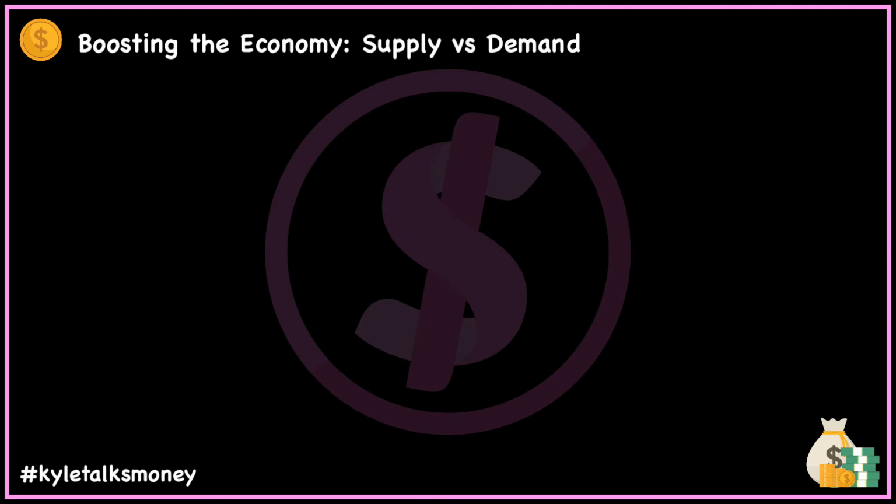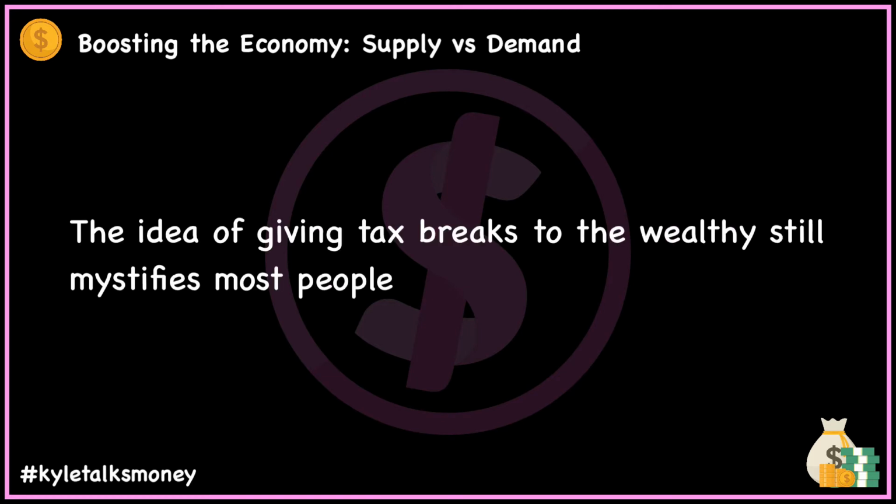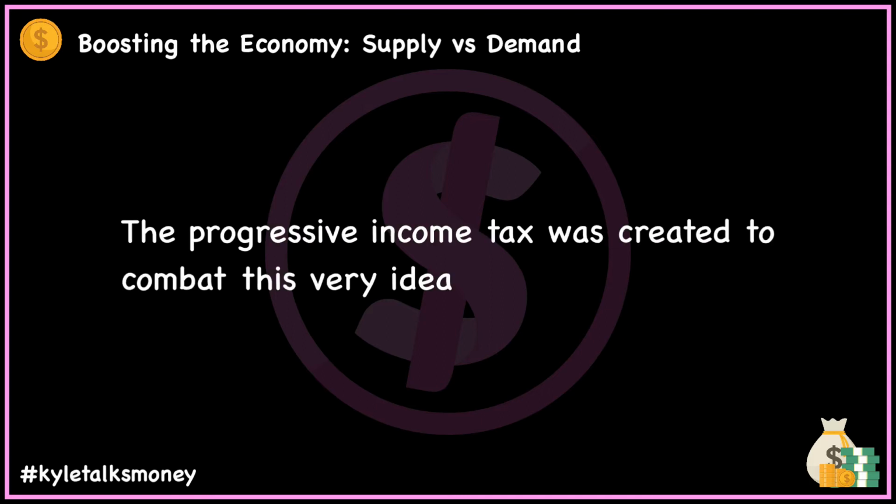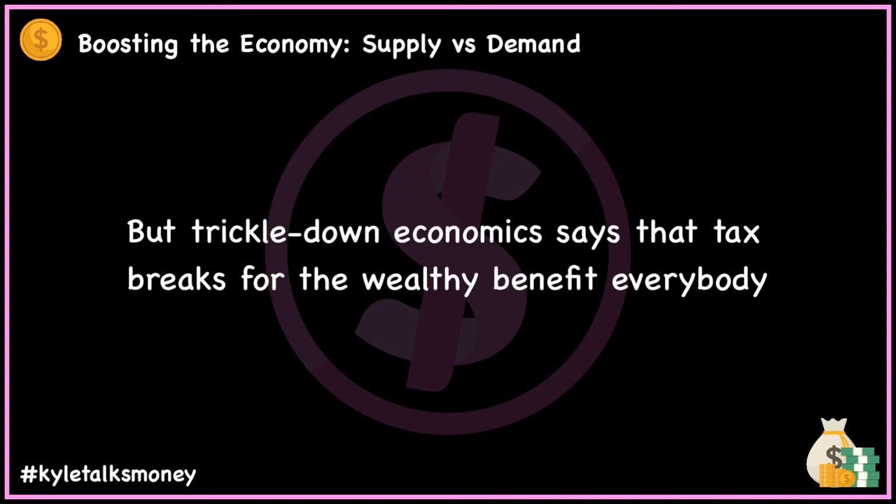So let's talk about boosting the economy: supply versus demand. Why anyone would give huge tax breaks to the wealthy eludes many people. Some would argue that because the rich have used the freedoms of an economy to make much more money than they need, they should give back a larger share than those who are struggling. This is the very idea behind the progressive income tax in the US. When income reaches higher brackets, the government taxes that excess at a higher rate. But under the logic of trickle-down economics, tax breaks for the wealthy benefit everyone.